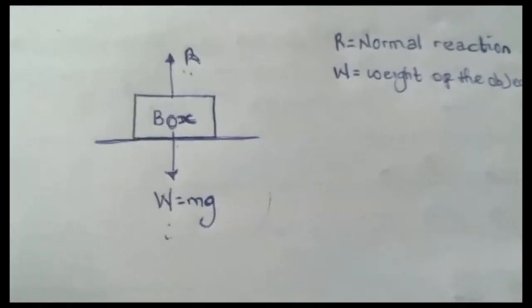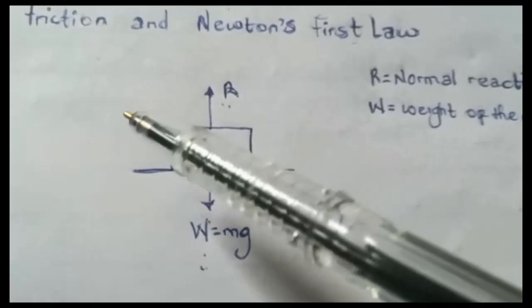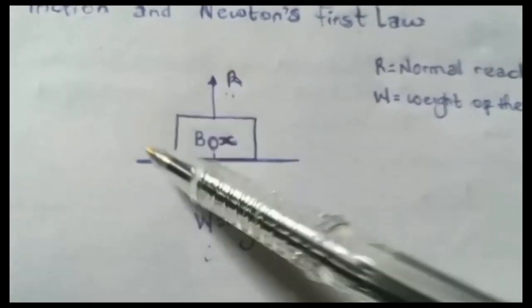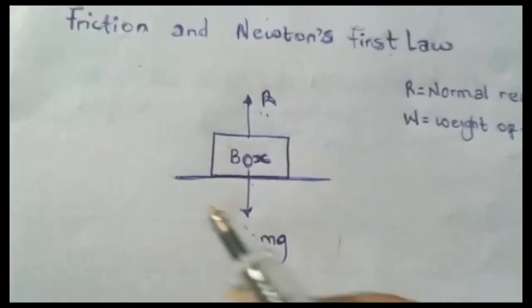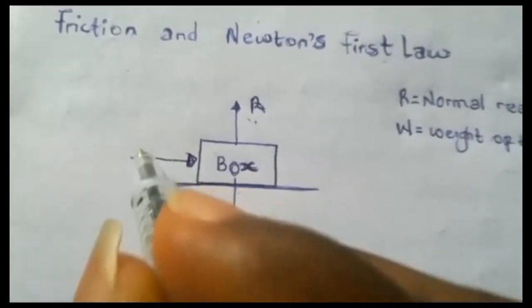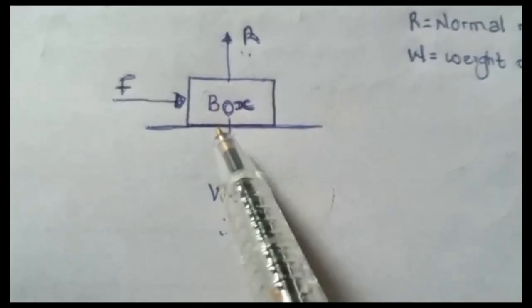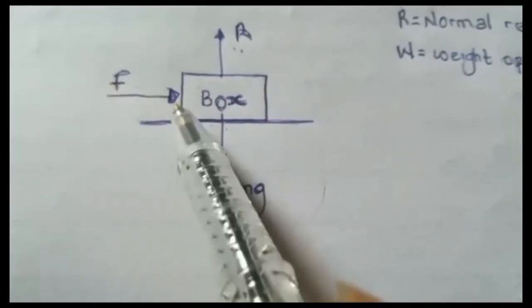After noting this down, that this is the action and this is the reaction, we also have two more action and reaction forces acting. Let's say you try to push this box. So you apply a force, let's call this F. Now what is going to react against this? This is the action force.